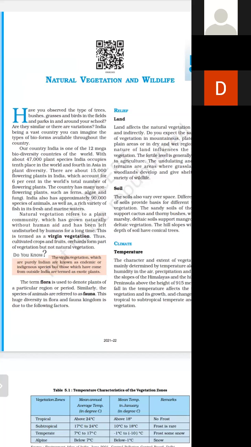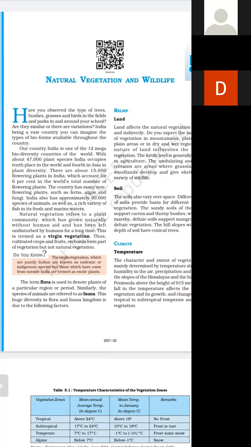The nature of land influences the type of vegetation. Nature जो होता है land का जो nature है ये vegetation के type को influence करता है. The fertile land is generally devoted to agriculture. Fertile land is devoted to agriculture.